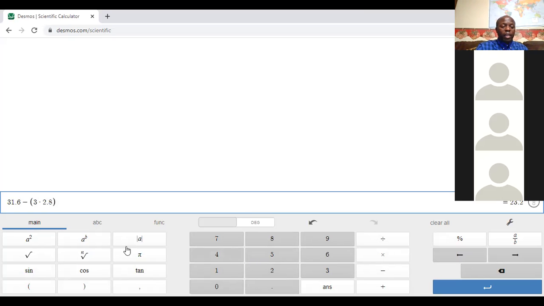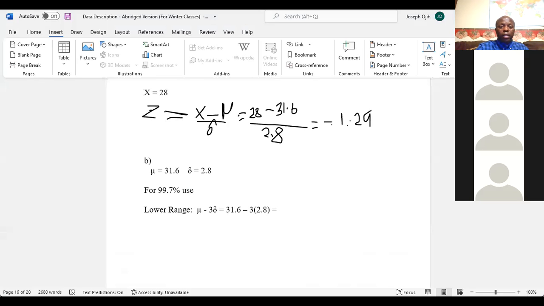Let's do the plus side of it. Using the plus sign, we get 40, which you can see here on my right side. So I'm going to put them in on our paper. For this one we got 23.2.